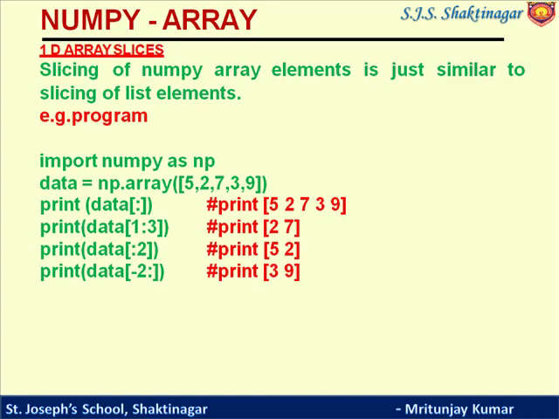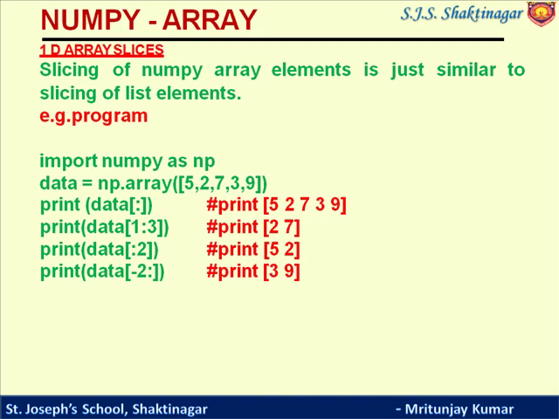Now similarly, slicing of NumPy array elements is just similar to the slicing of list elements. Slicing means just making a substring, or making a sub-array, we can say. So import numpy as np, data is np.array. You can see here a one-dimensional array in the form of a list: 5, 2, 7, 3, 9. So print data. Here only a colon sign is given, not the starting index, not the ending index.